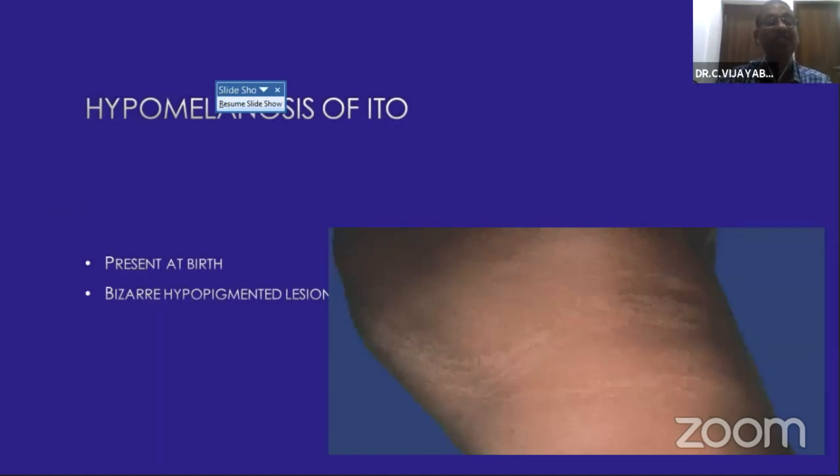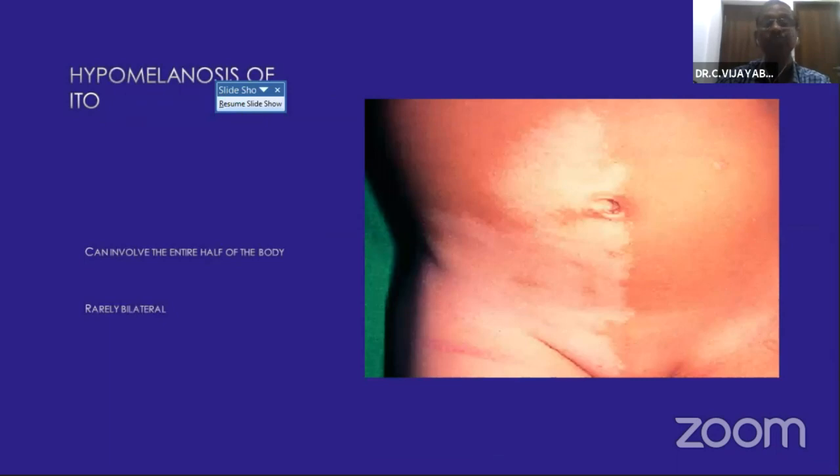And coming to the last condition, this is hypomelanosis of Ito. It is present since birth. You can have bizarre hypopigmented lesions like this, which can follow the Blaschko's lines, or it can involve the entire half of the body. Rarely it can be bilateral. Most of the time it is unilateral that can be seen.